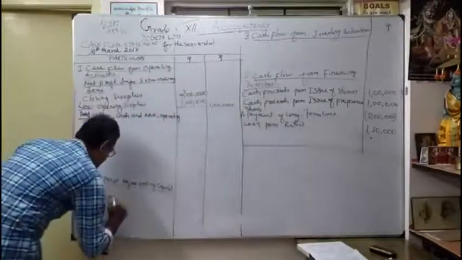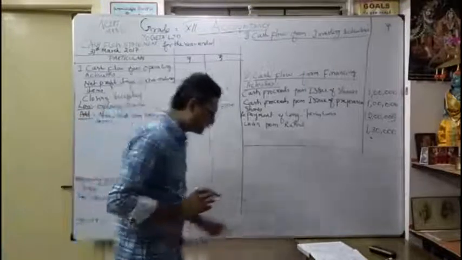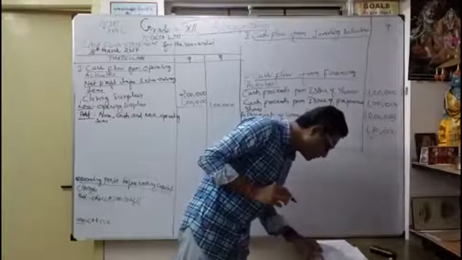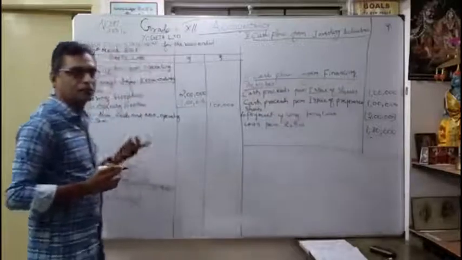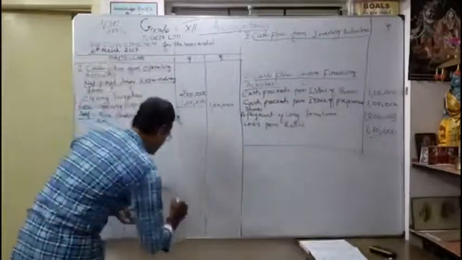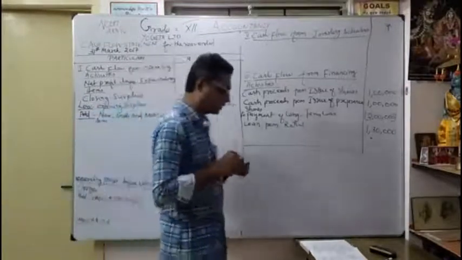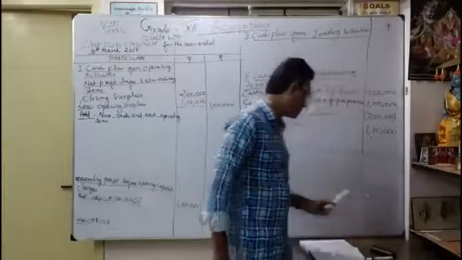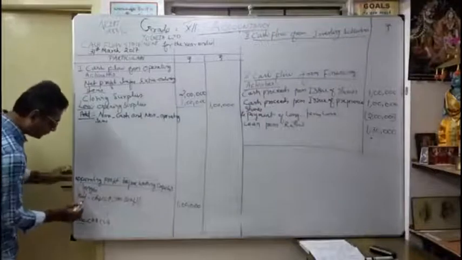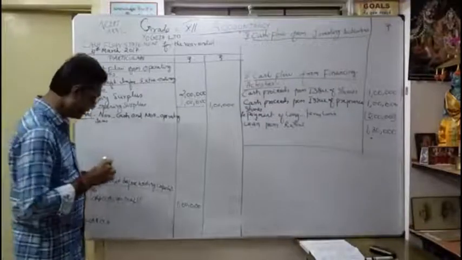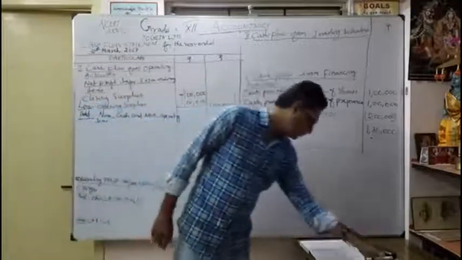So where you have to write here? Overdraft. How much? So directly we got it money. How much increased? So 1 lakh. So the 2016 there is no overdraft. Now 1 lakh increased. That's why I'm showing here 1 lakh. So overdraft coming under current liability. So 1 lakh increased. Under we shown as a working capital changes. Operating profit before working capital changes. This is the formula. What should be going to add? What should be going to less? For that, we are going to increase overdraft, increase. That's why I will write add column 1 lakh. Okay. Now move for the next one.